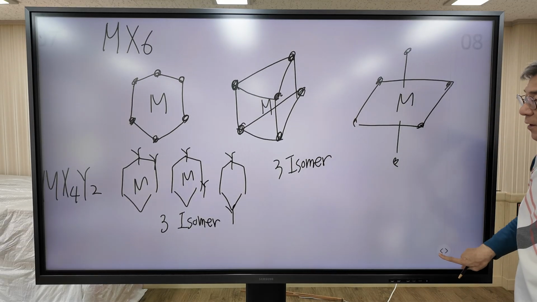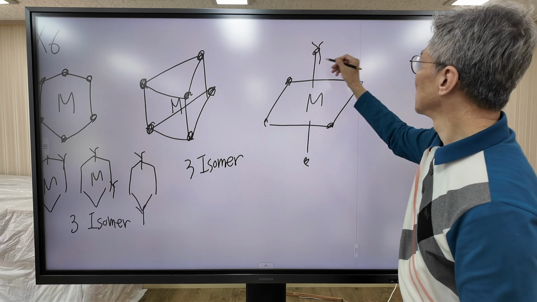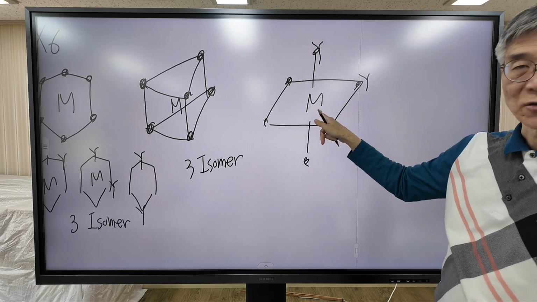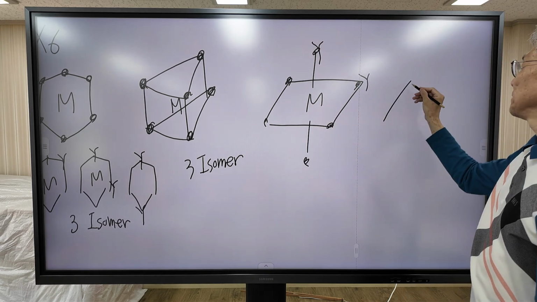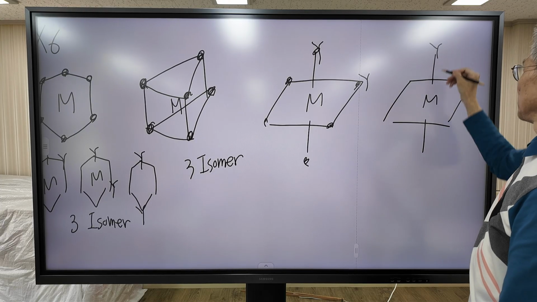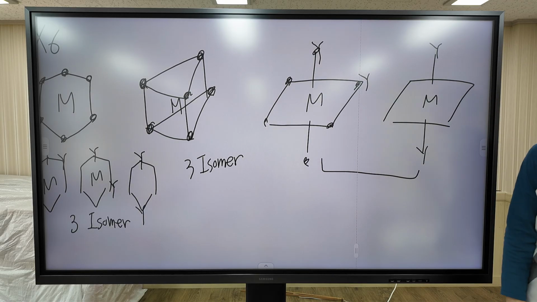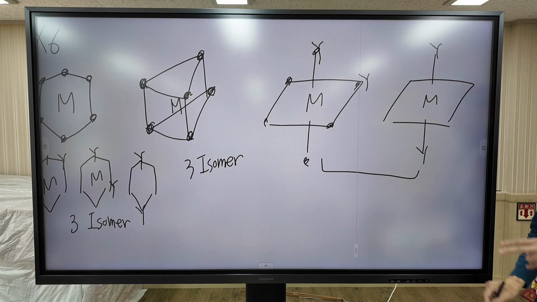And finally, for the octahedral structure, this isomer is possible, and this isomer is possible. Only 2 isomers are possible for the octahedral structure.